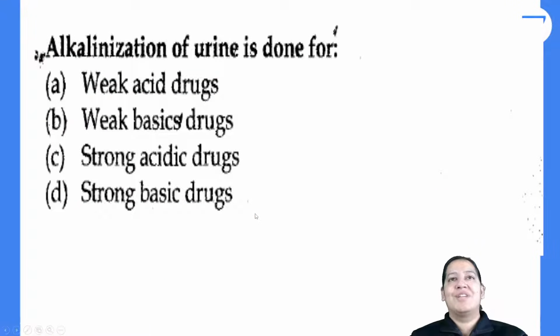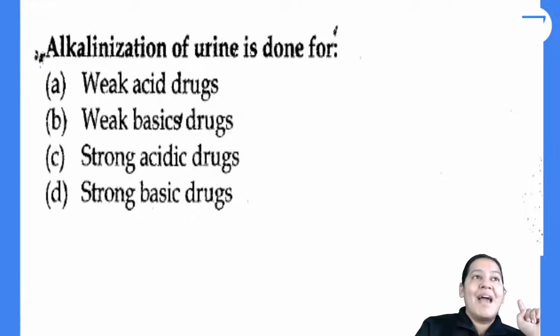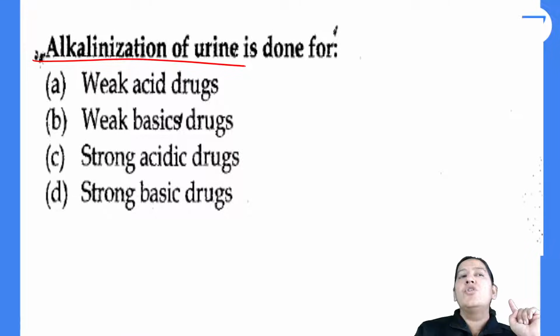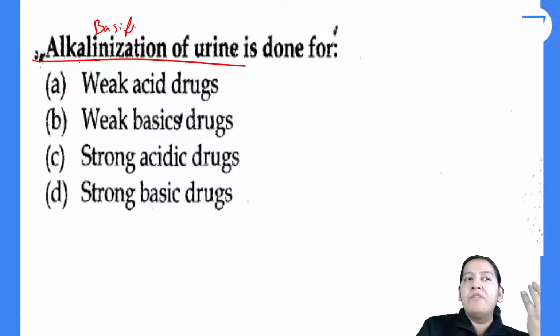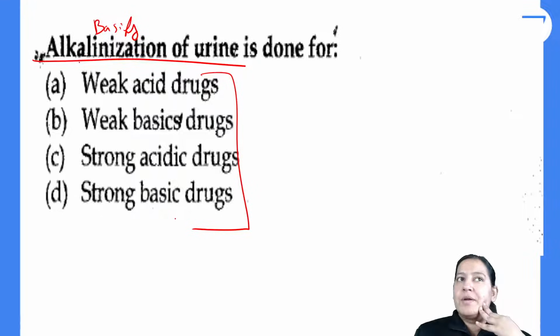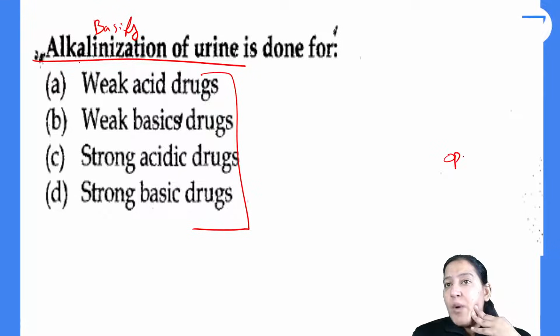So coming to the next question. This is the next question in front of you. Let's see who will solve it first. Alkalinization of urine is done for. You want to basify the urine. Alkaline means basify. You want to basify the urine for which drug? You want to excrete which drug? So you will basify the urine. So opposite medium is required for excretion.